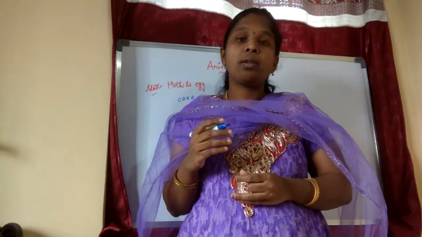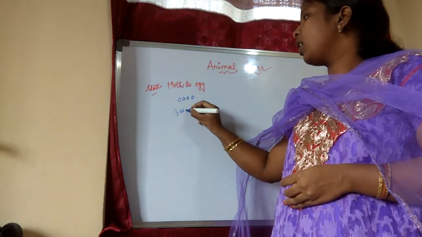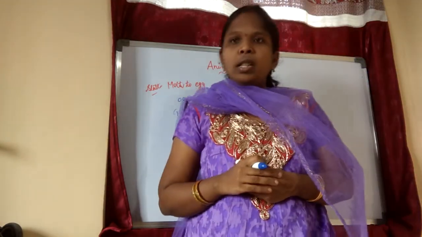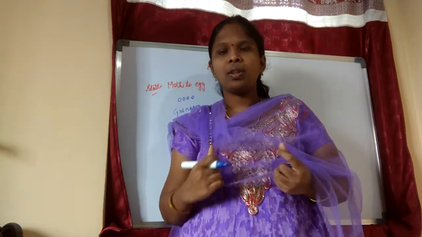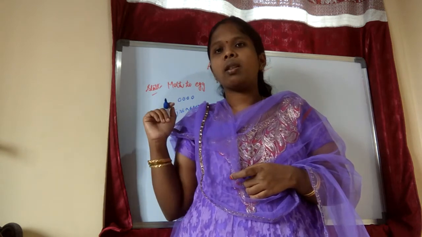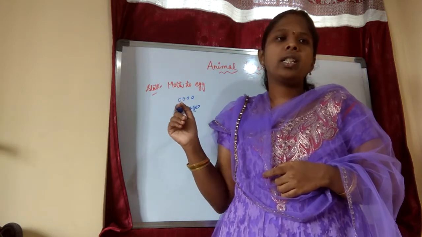So what is that market? The center where they will buy these eggs, the egg moths, that center is called greenages. The silk moths are there to produce the eggs, and the center where they are sold and bought is called greenages. Okay, so up to here we learned in stall 1.